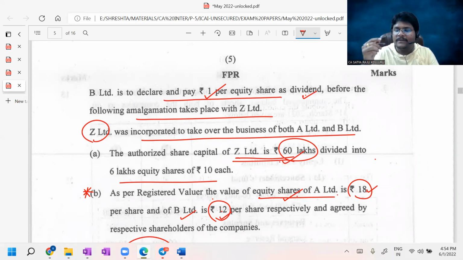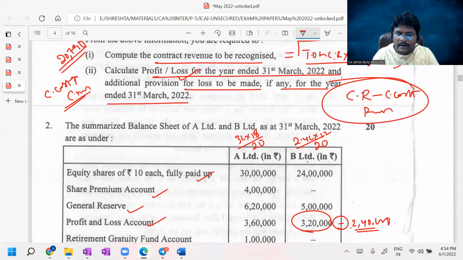PC, you should work out the number of shares. Divided by 20, you will get the number of shares into 10 face value. If you club it, that is the total share capital that needs to be shown in the balance sheet.